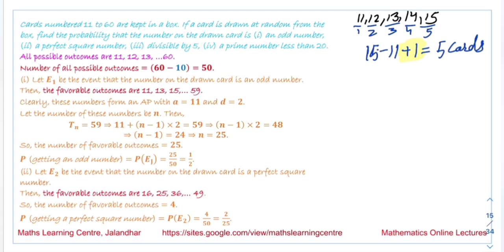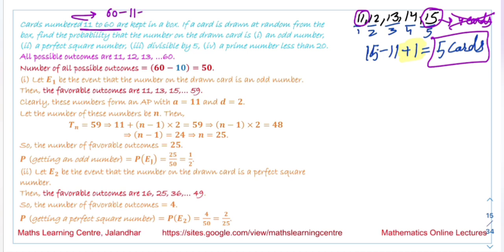The general mistake that students commit over here is that they write 15 minus 11 and answer that there are a total of 4 cards. This is wrong; there are a total of 5 cards. Similarly, when the cards are numbered from 11 to 60, the number of cards we will have is 60 minus 11 plus 1, or 60 minus 10, which is equal to 50. So the total number of cards we have is 50.